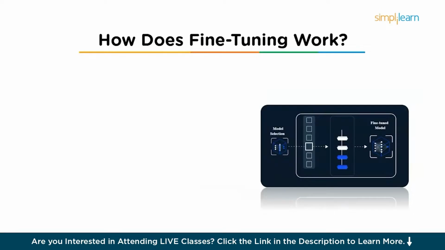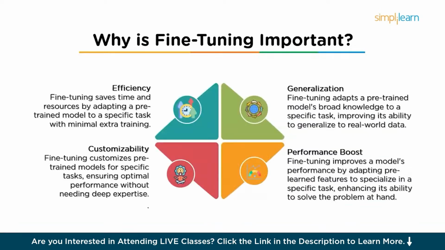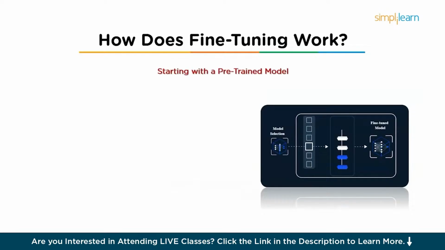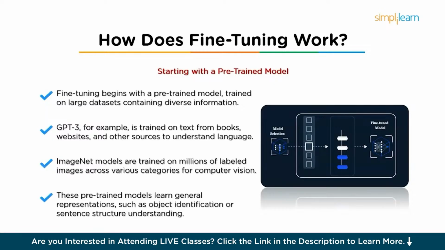So fine-tuning works by taking a pre-trained model and updating its parameters, right? So here's a detailed explanation of how the process typically works. So now let's see how does fine-tuning work. So the first step is starting with a pre-trained model. Fine-tuning usually starts with a pre-trained model.